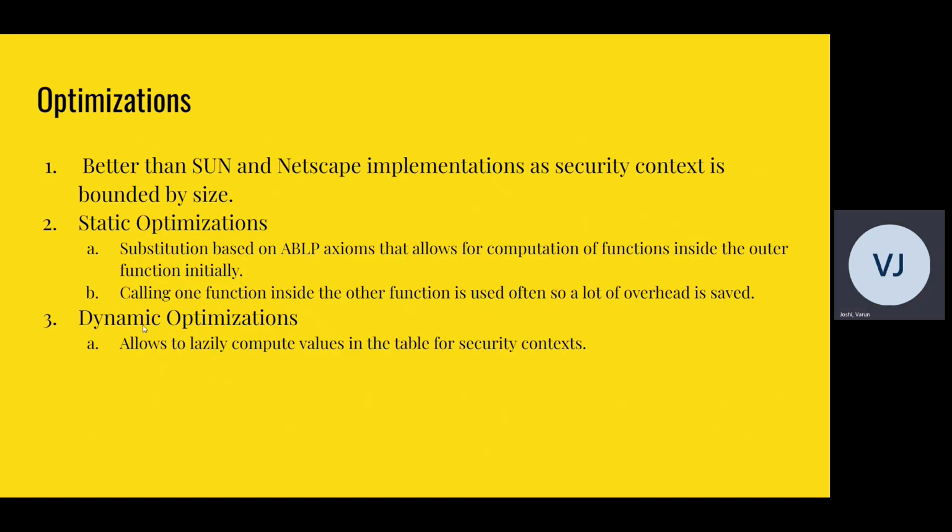Next, optimizations. So the optimization in this program is better than what I think the Sun and Netscape implementations are, and there's also benchmarks for that, because in the Sun and Netscape implementations of Java, security is not bounded by size. In this case, security context is bounded by size. So there's two types of optimizations they do. They have static optimizations and dynamic optimizations.